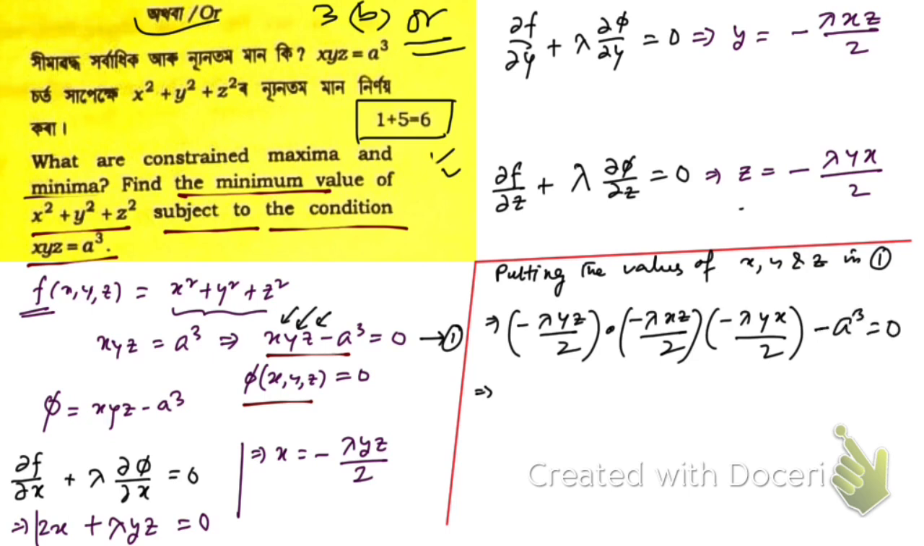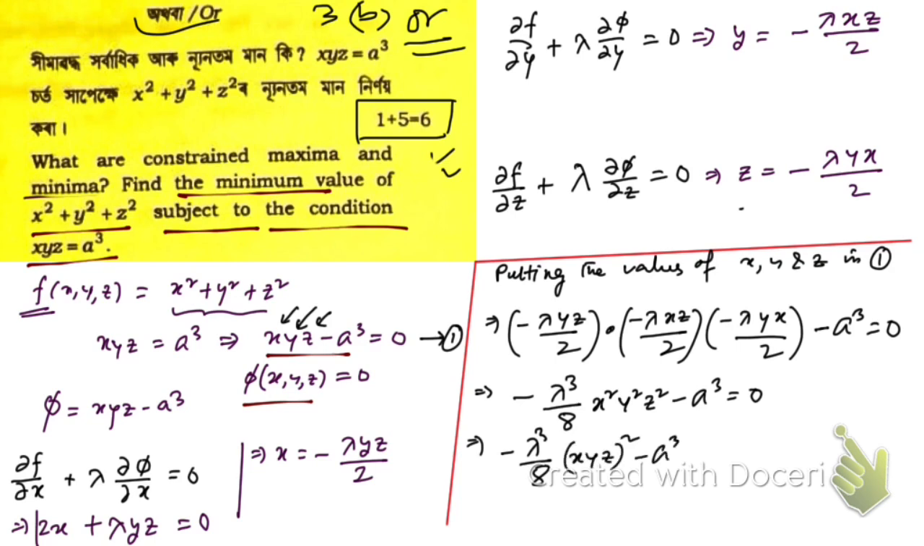And from here what you're gonna have is minus lambda cube by 8 x square y square z square minus a cube is equal to 0, right? That's what you're gonna have. Now you see, minus lambda cube by 8, this xyz whole square minus a cube is equal to 0. What does this imply?